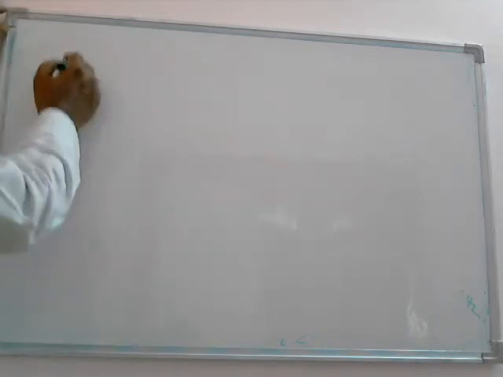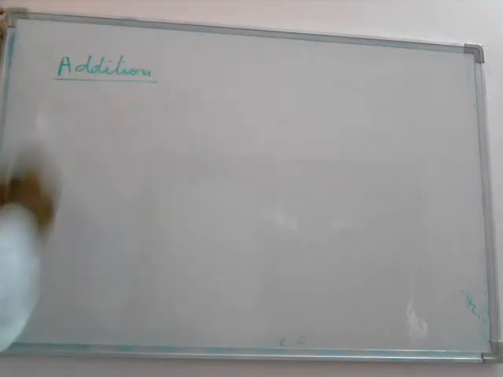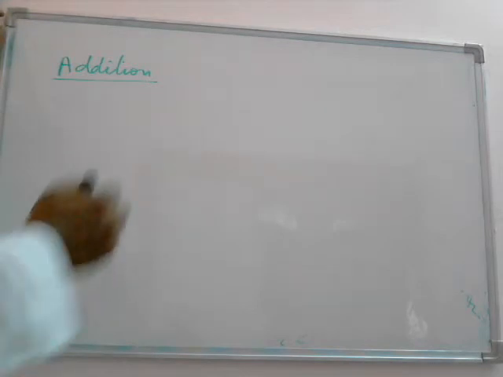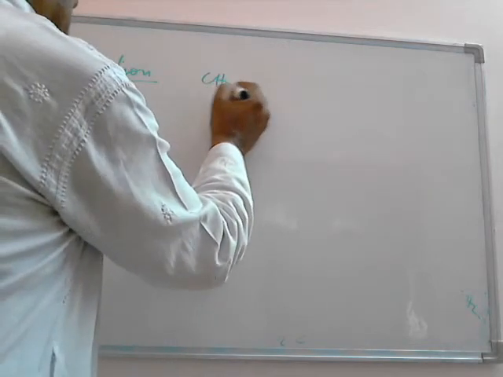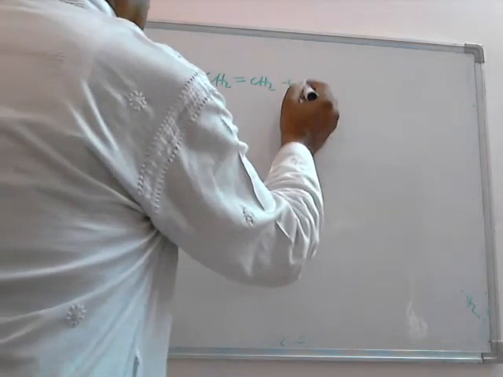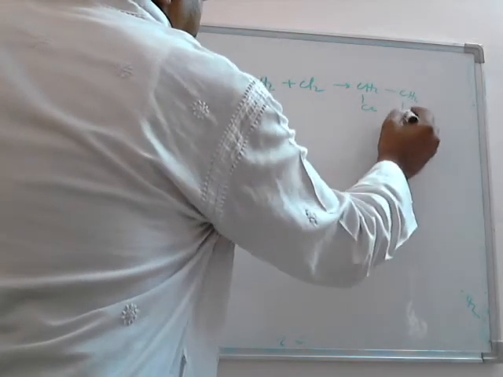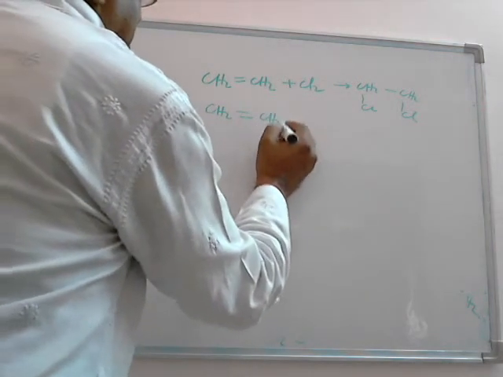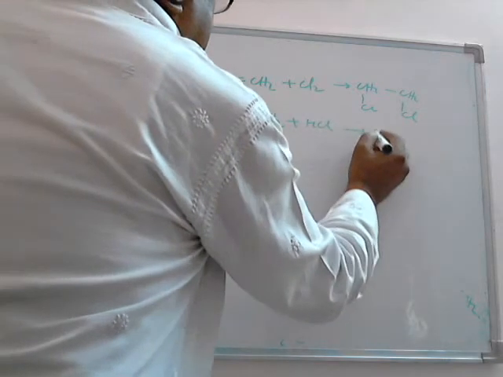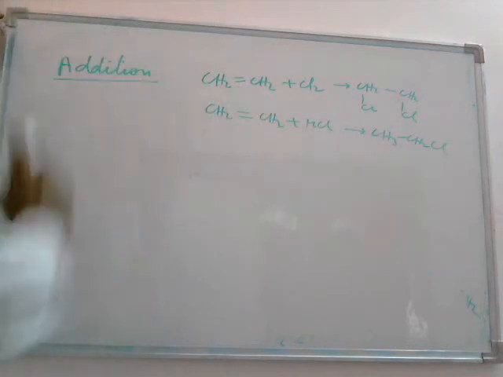Now I classify organic reactions into 3. One is called addition reaction. Another will be substitution reaction. The third will be elimination reaction. Addition means addition of a reactant molecule to another molecule to form the product. For example, CH2 double bond CH2. If I add chlorine to it, it will form CH2Cl, CH2Cl. So this is an addition reaction. Addition of HCl on it will give CH3, CH2, Cl. So it is an addition.